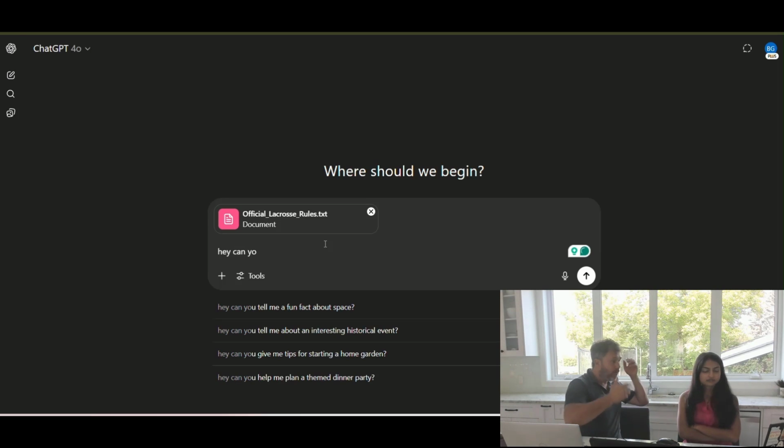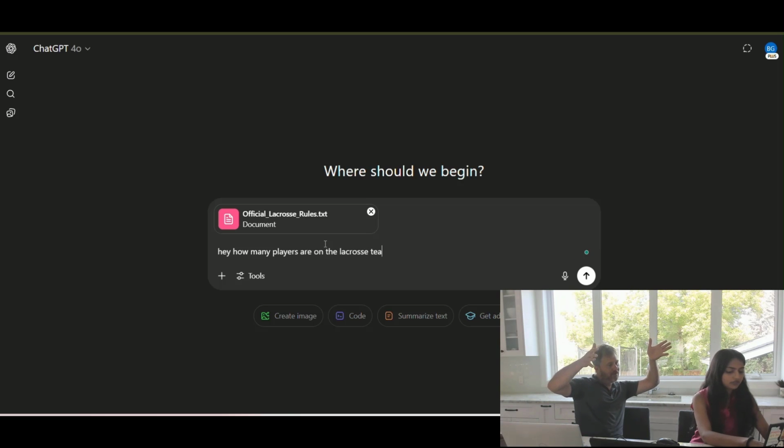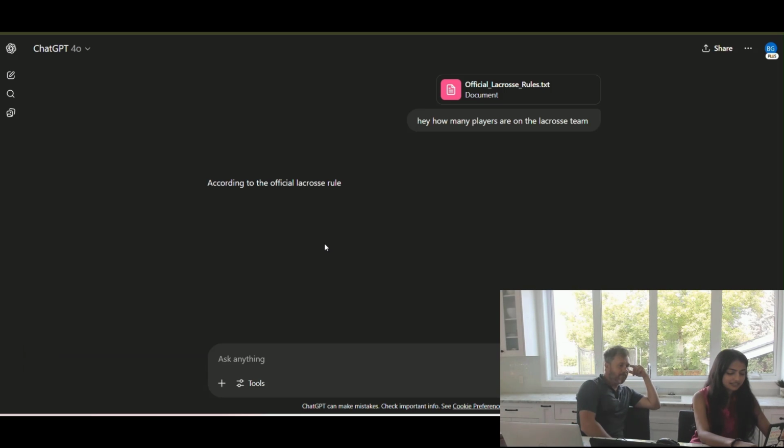And this is fascinating. We could tell it these are the official rules of lacrosse, or actually, let's not even do that. Let's just ask, how many players are on a lacrosse team? So we've provided it with information, but we haven't told it to use that information. Let's see what happens.